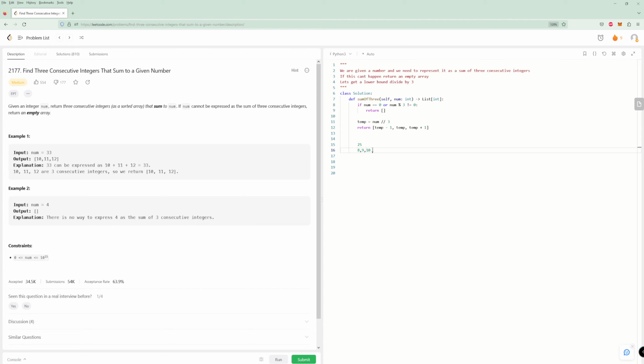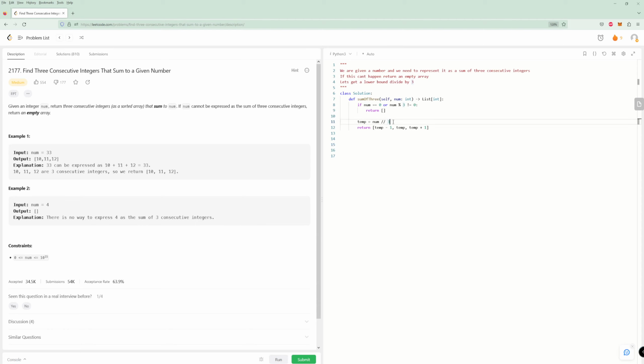And now if we did something like this, that wouldn't work, right? Yeah, so I think literally for a number, if we do have a multiple of 3, like 99, now the middle will be 33. Then we have 32 and 34. And the reason this works is because if the middle number is divisible, the only thing I'm concerned about is this seems a little too easy to be a median problem, but who knows? Anyway, when this middle number is 33, then the left and the right will average out to be 33, and then it pretty much becomes 33 plus 33 plus 33, if you just do an average, which will be 99. So I think that's actually it.